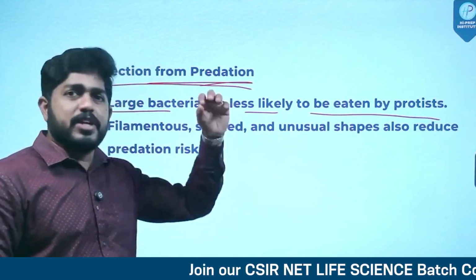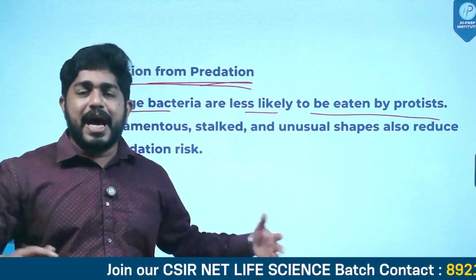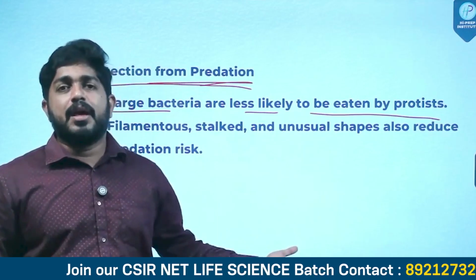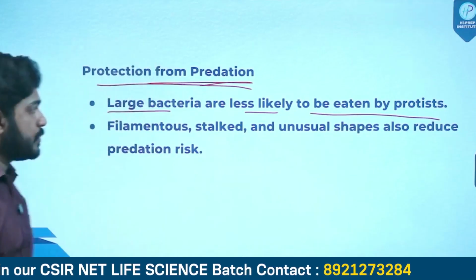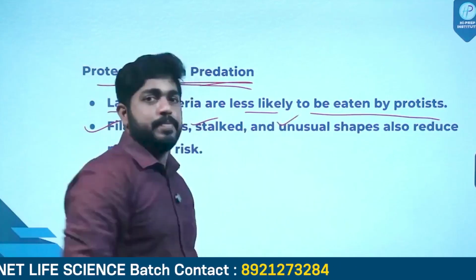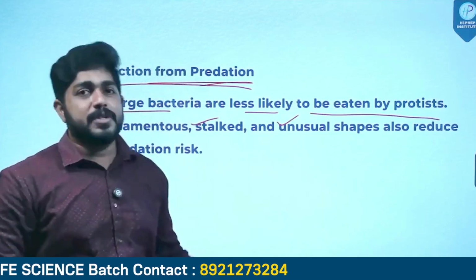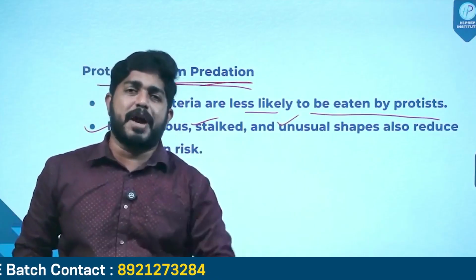Okay, they will always go behind traditional bacteria or normal shaped bacteria, and the larger size of these bacteria will help them to avoid predators like protists. Okay, and their filamentous, stalked, and unusual shapes make the protist go after normal shaped bacteria.